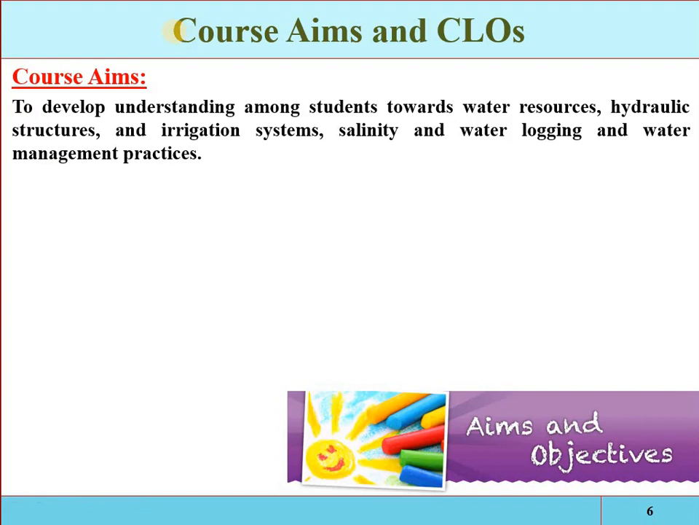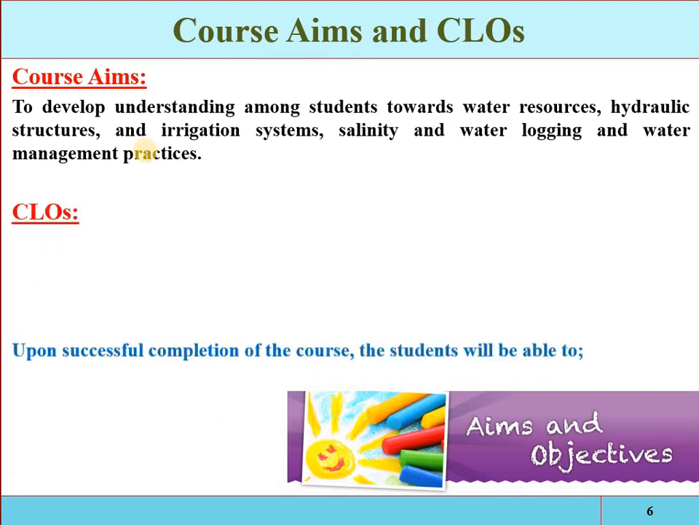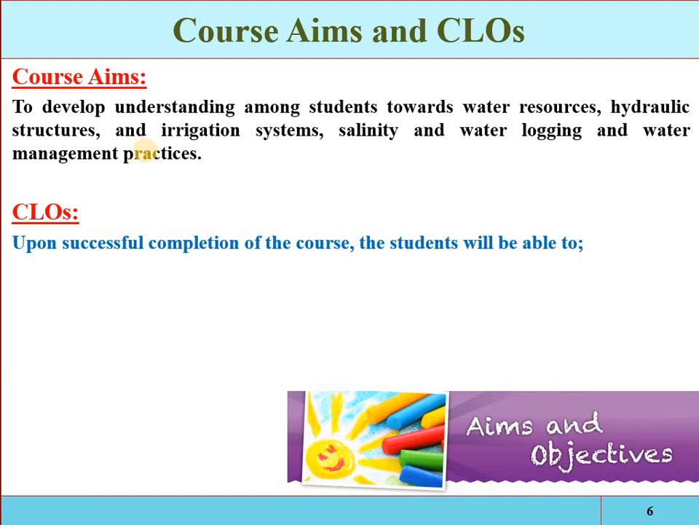So if we generalize this sentence, we can say that after completion of this course, the student will be able to understand the water resources, the designing and planning of different hydraulic structures, irrigation systems, the development of land, reclamation of land from salinity and water logging, and water management practices. Now, how will these aims of the course be achieved? If we achieve the course learning outcomes.